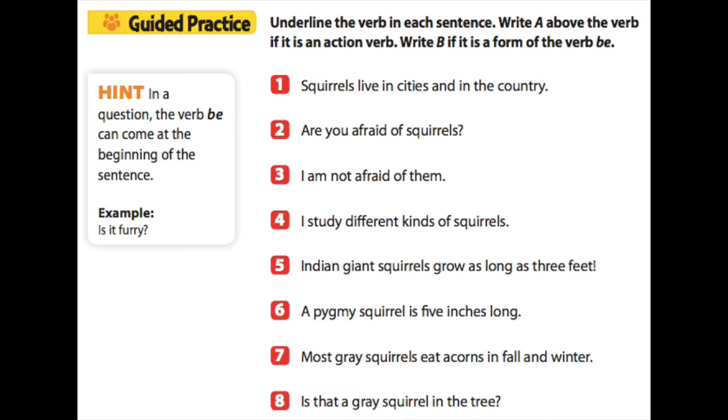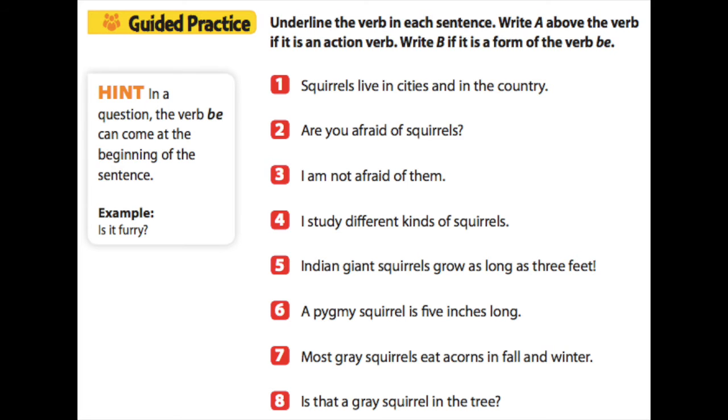Make sure you are copying it down correctly with correct spelling, the punctuation, and the capitalization. And then you are going to find the verb. You're going to underline the verb in the sentence. And then you're going to write an A if it is an action verb, or you're going to write a B if it is a form of the verb be. Remember, am, is, or are.